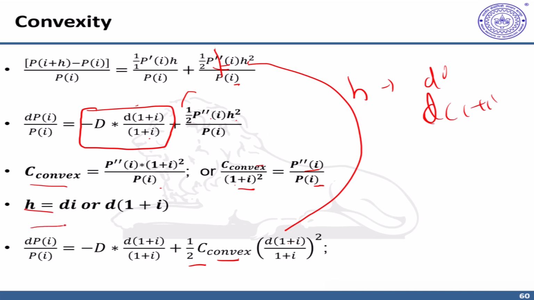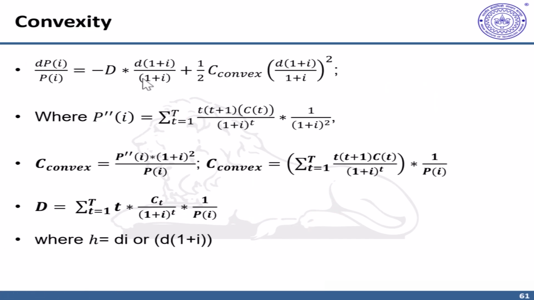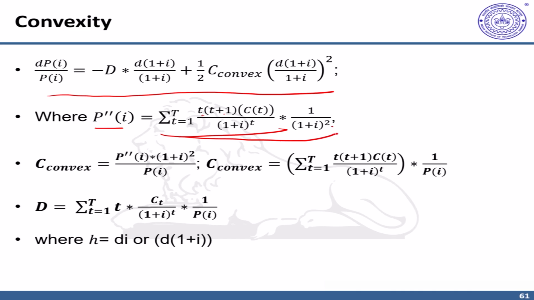This is our overall price change formula with addition of convexity correction. Now, in this resulting formula that we just saw, we have proved in the previous step that the second differential of pi was this: 1 plus I raised to t plus 2, this was the 2, and t into t plus 1. The negative sign converted to positive because of the second differential. So this is your definition of second differential of pi.